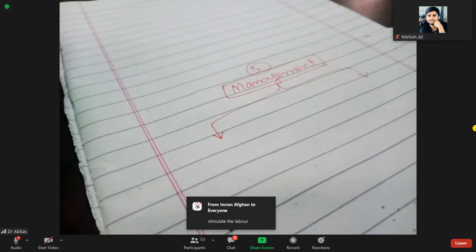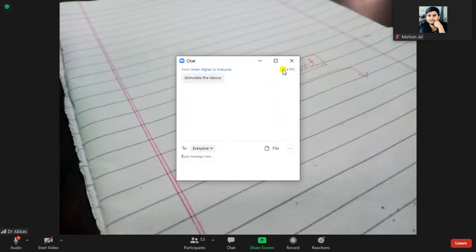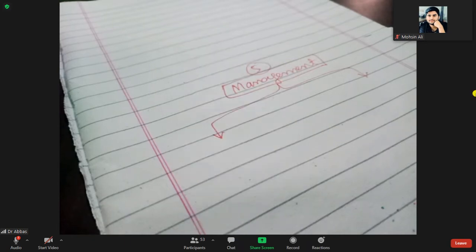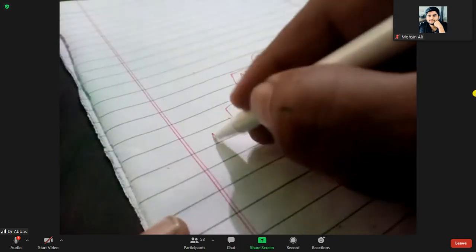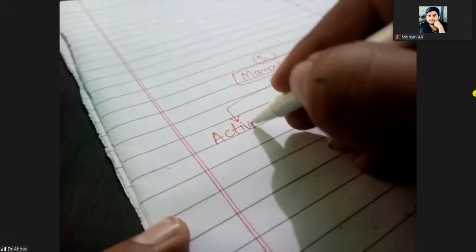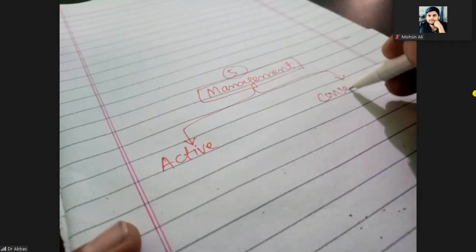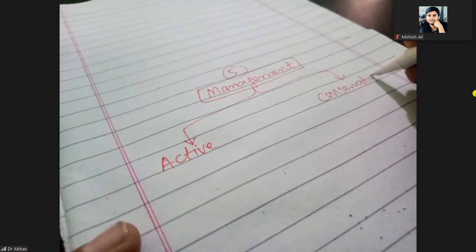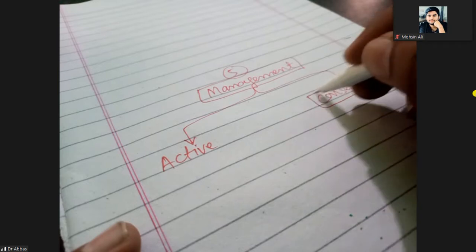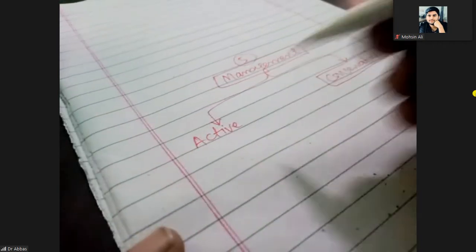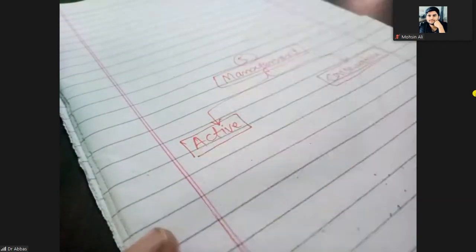Definitely stimulate the labor because uterus is making no attempt to expel it. Definitely you will induce the labor. So the first management is the active and the second management is the conservative. First look at the active management.